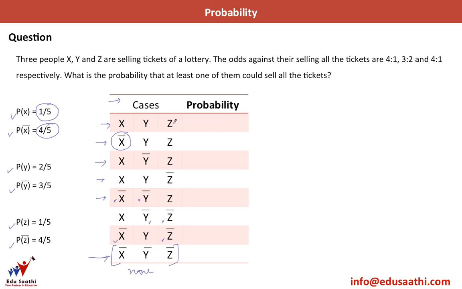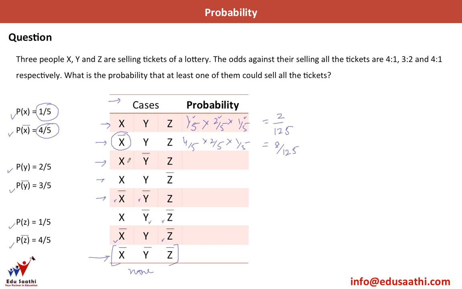So let's look at the probability. X, y and z all sell. So I have 1 by 5 multiplied by 2 by 5 multiplied by 1 by 5. This is P of x, this is P of y, and this is P of z. So this gives me 2 divided by 125. Similarly, P of x bar is 4 by 5, and then P of y is 2 by 5, P of z is 1 by 5. So this is equal to 8 by 125.